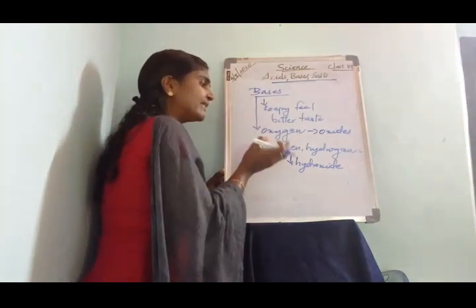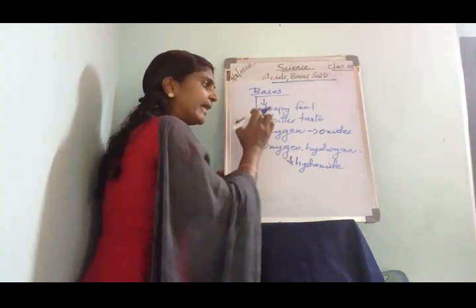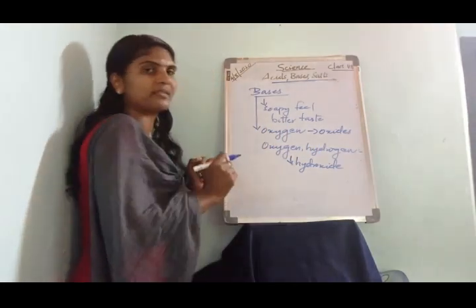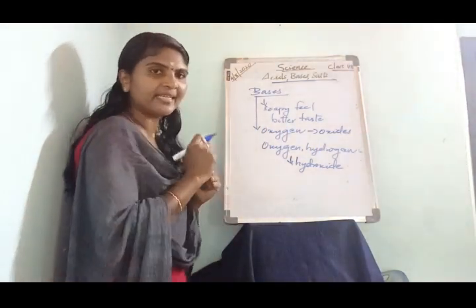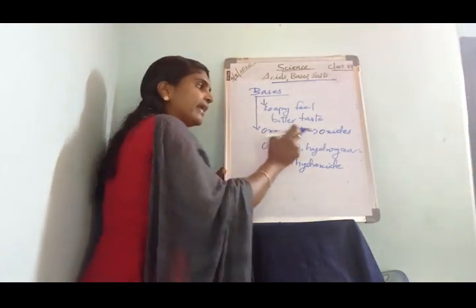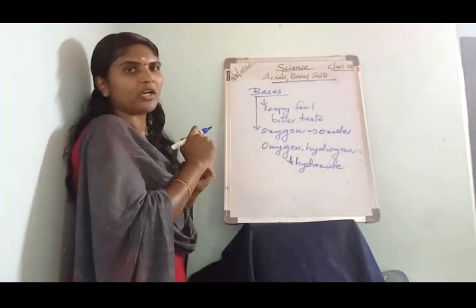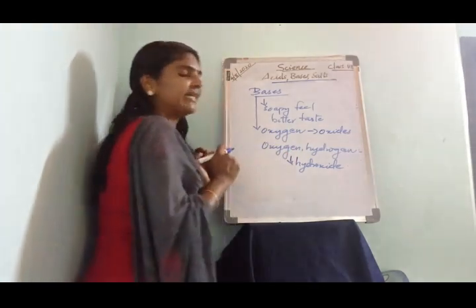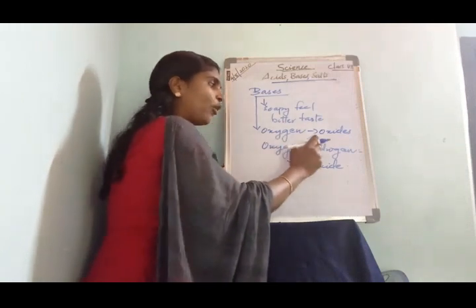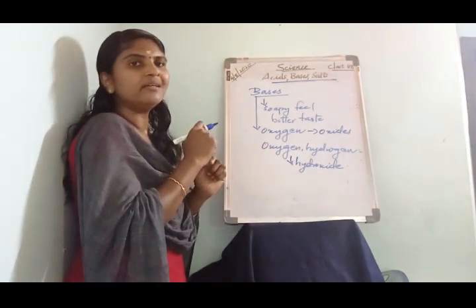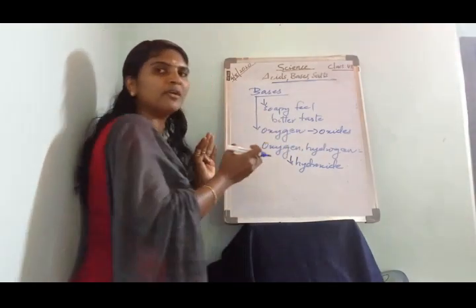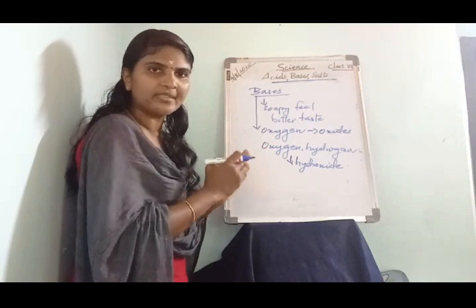What are hydroxides? Bases that contain oxygen along with hydrogen are called hydroxides. So we have different types of oxides and hydroxides.